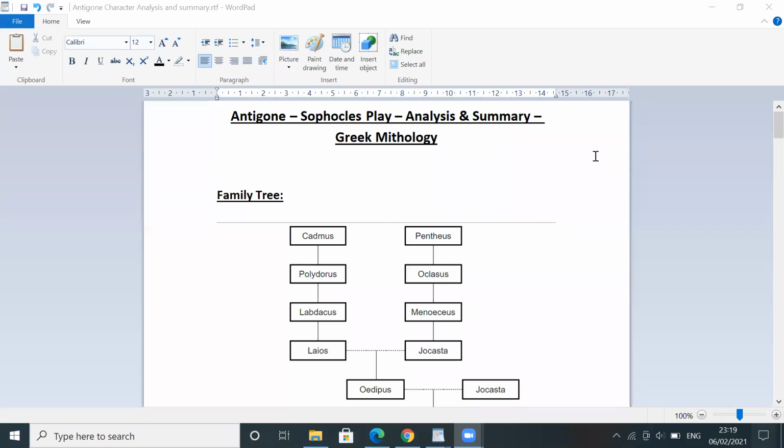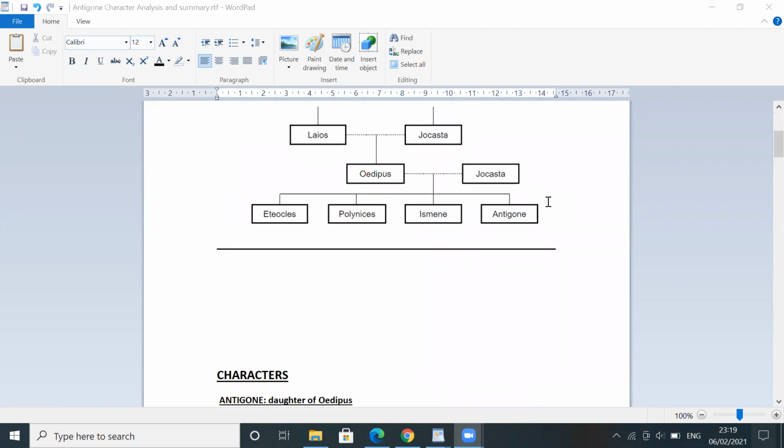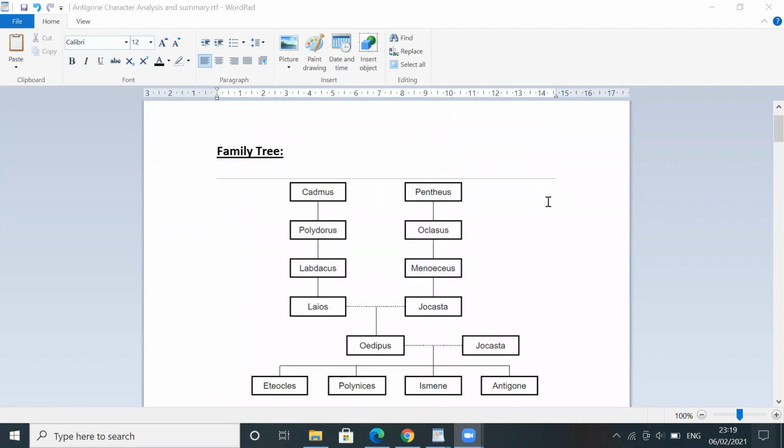Okay, hello everyone. Today we're going to study a new drama. It is called Antigone by Sophocles. It is a play from Greek mythology. Before we get started, we have to get acquainted with the characters in the play. So this is a quick tree of the characters, some of whom will be in the play.